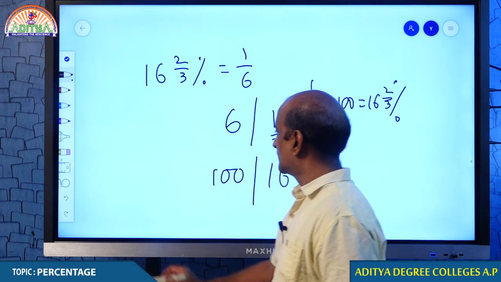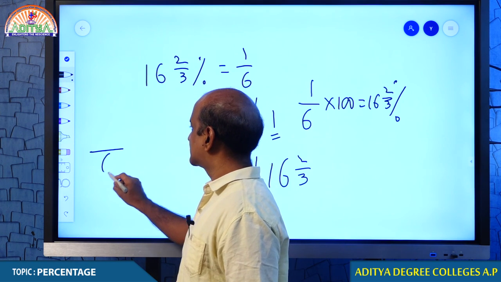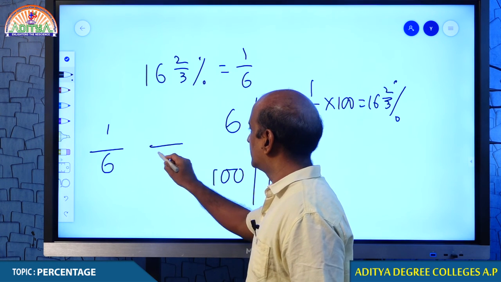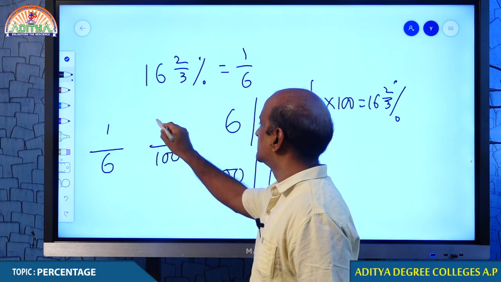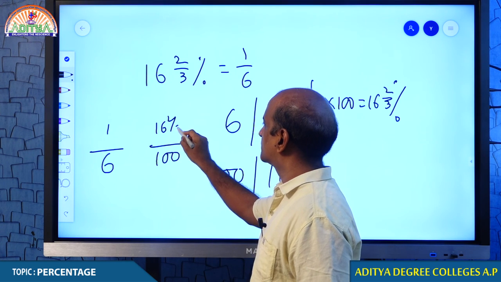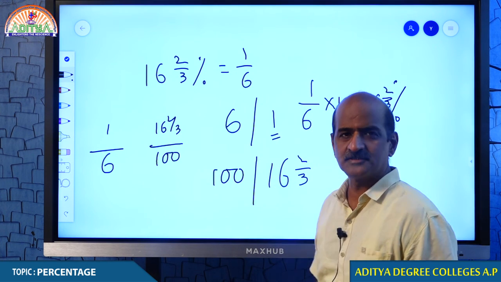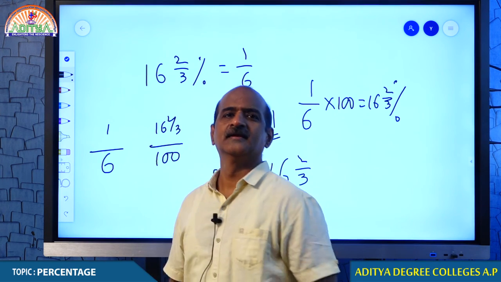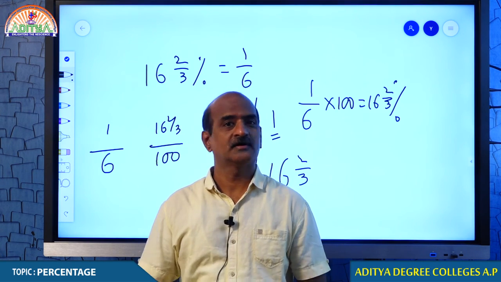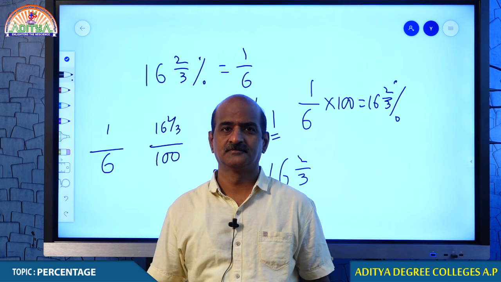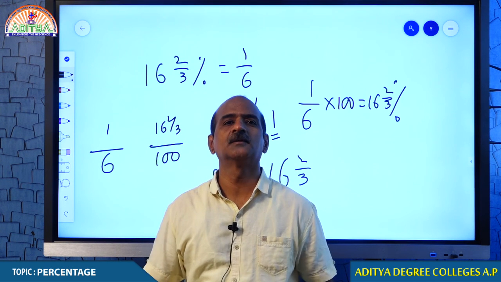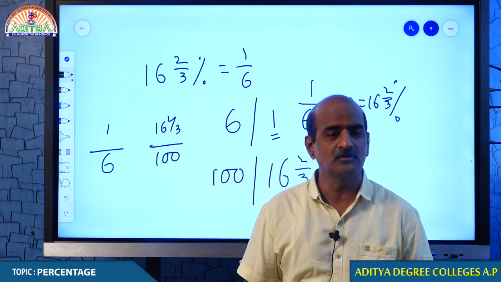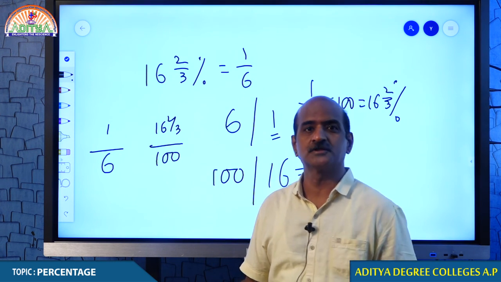Come on student. In fraction, for every 6, 1 case. In percentage, for every 100, come on man, 16 2/3. Of course, it can be close to 17. I hope you understand what I mean. Do you understand that? So this is all about calculation. Unless we have the capacity of calculation, we cannot come to a conclusion.